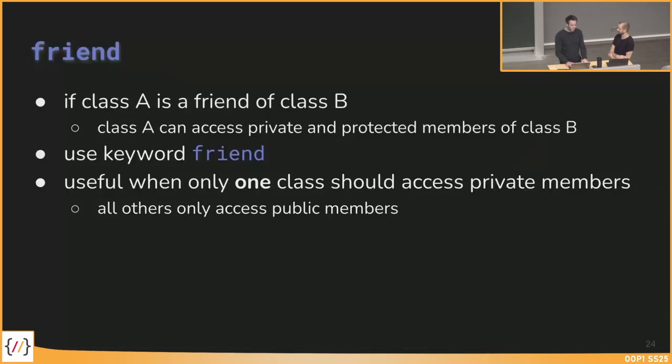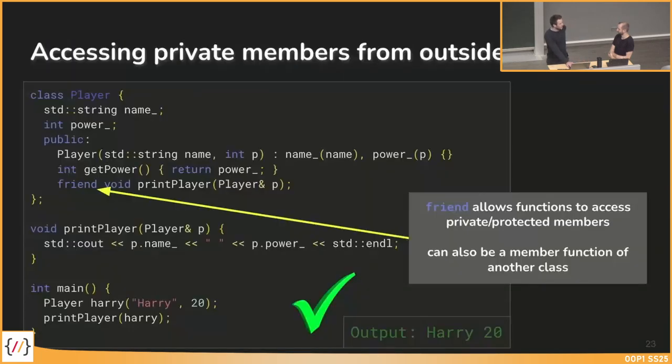So friends can basically access private members. Yes. Maybe also as in real life, my friends are allowed to use my private things in my apartment. Yeah. But not everybody, only my friends. So for all other methods, except the print player method, it's the same as before. They're just allowed to access the public methods and members of a class.